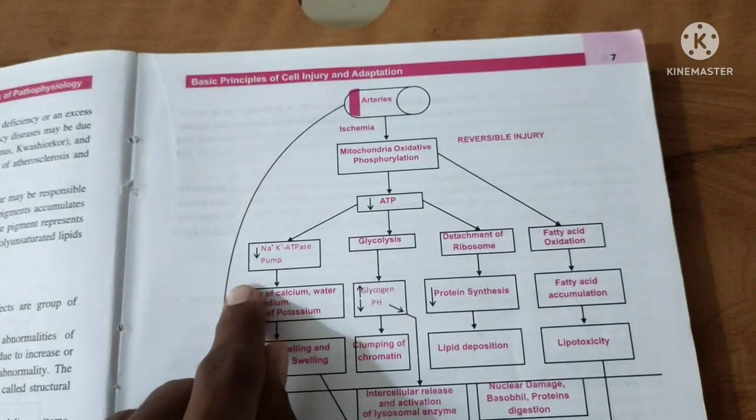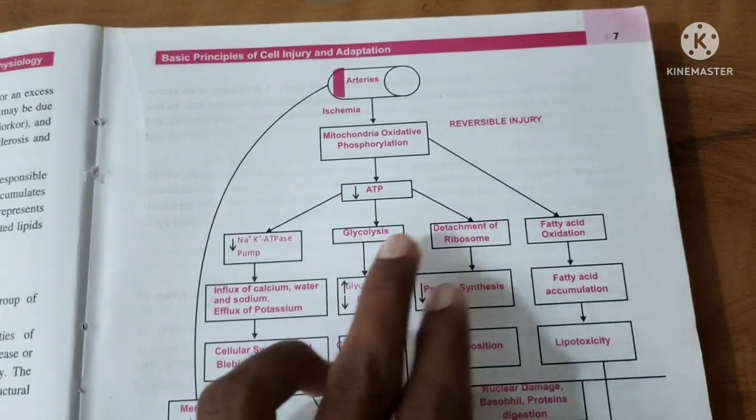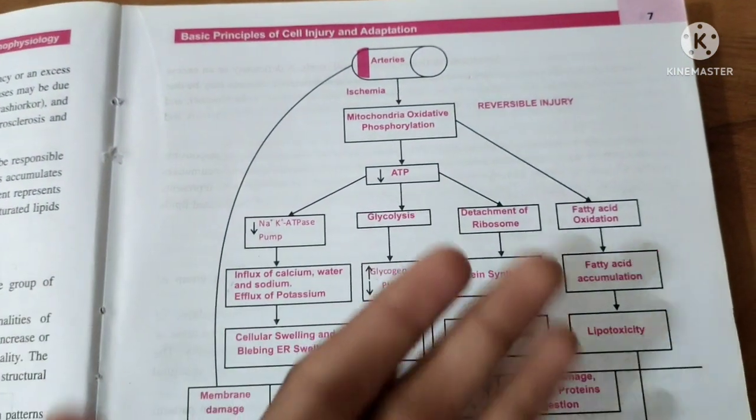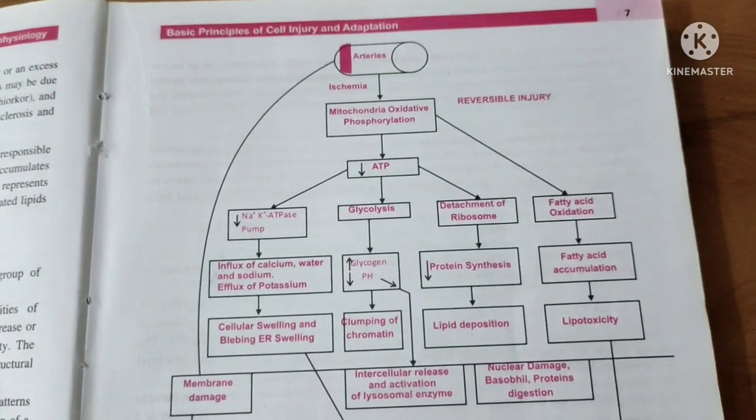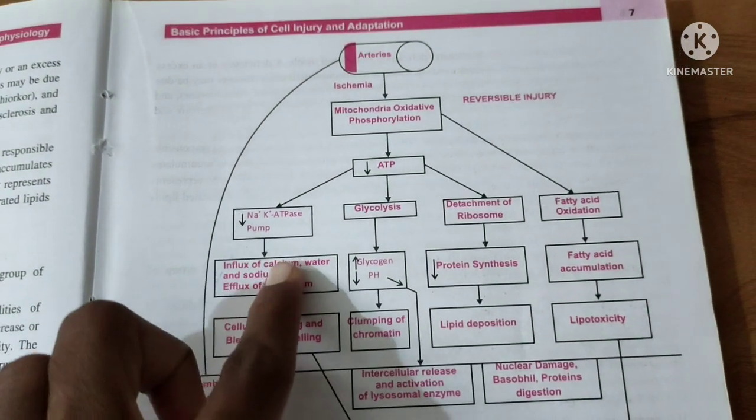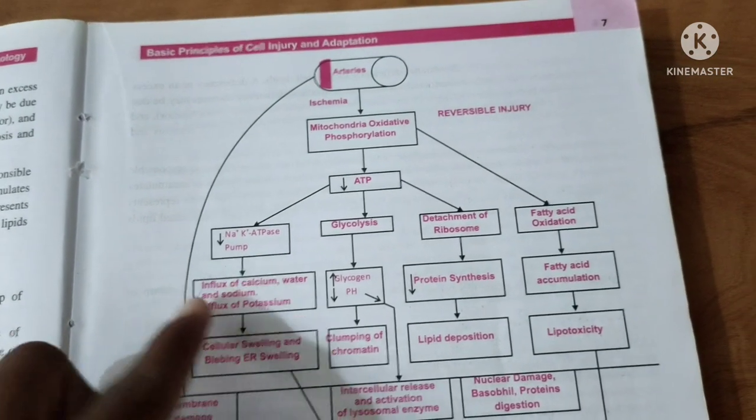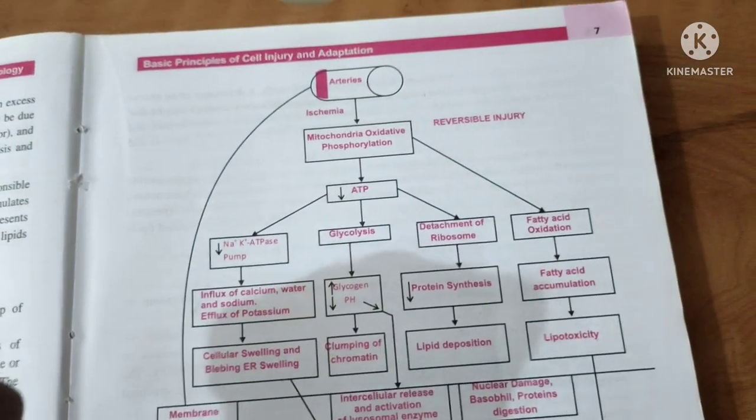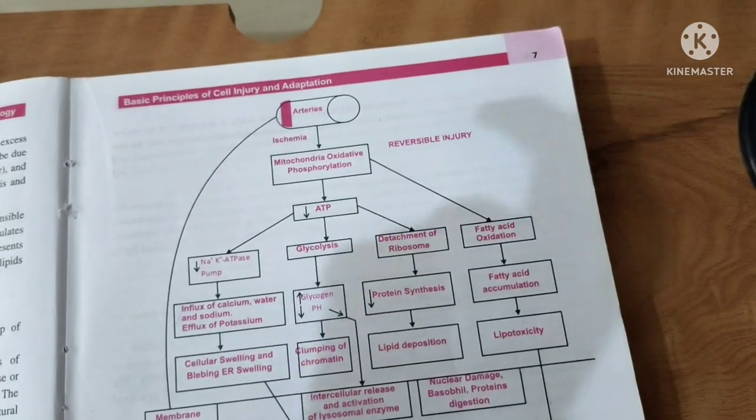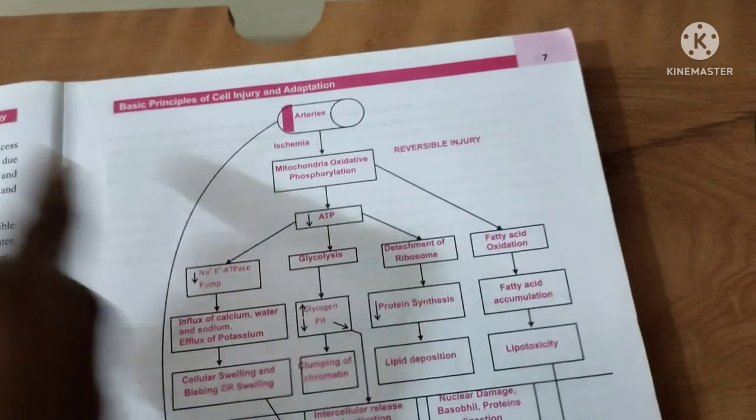First one is the sodium potassium pump decreases its activity, then glycolysis is increased, then improper behavior or detachment of the ribosome. You can write anything. Then fatty acid oxidation changes. After writing this, you have to write the influx of sodium, water and calcium, and efflux of potassium. Here what happened? Sodium and water get inside the cell. Why? Because the ATP pump activity decreases. The sodium, water and calcium enter into the cell.